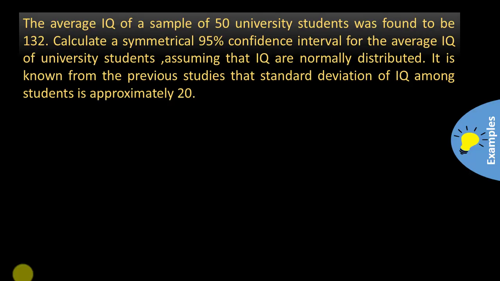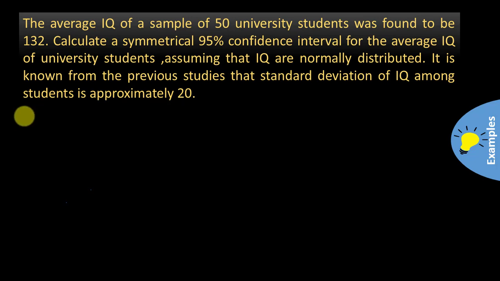Now we are going to solve a numerical so that you can apply the concepts we have studied in the previous slides. The average IQ of a sample of 50 university students was found to be 132. Calculate a symmetrical 95% confidence interval for the average IQ of university students, assuming that IQ is normally distributed. It is known from previous studies that the standard deviation of IQ among students is approximately 20.